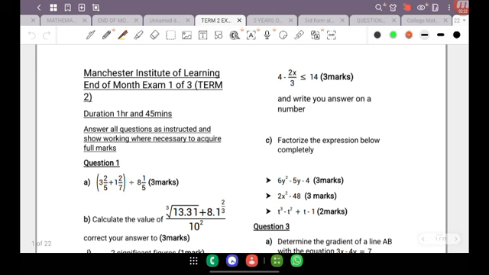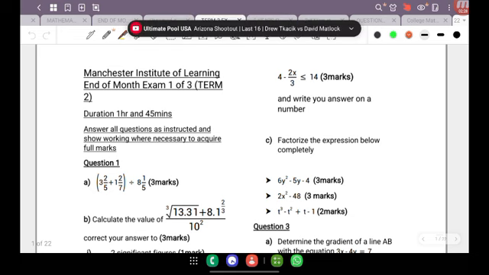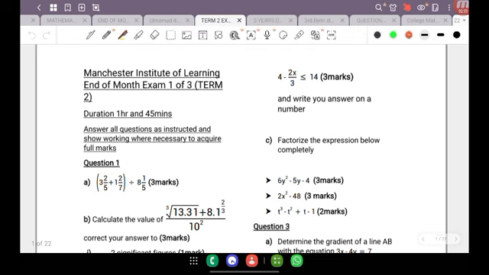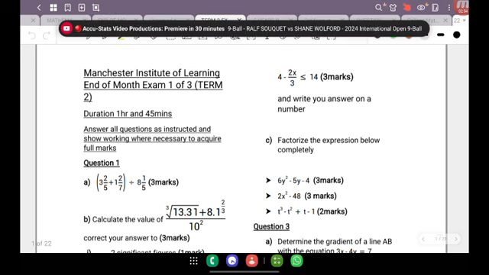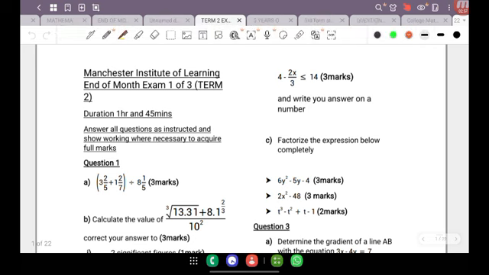Now, as you can see here, this particular paper is the end of month exam, one of 3 for this term, running from January through to April. And of course, I'll have more videos coming out as well. So this exam was administered, I believe, very early in February, and so I'm just getting the time to review this paper. I'm hoping that at the end of this video, the students will have a clearer understanding of what they needed to do to get a good score on this paper. So let's dive right on in.